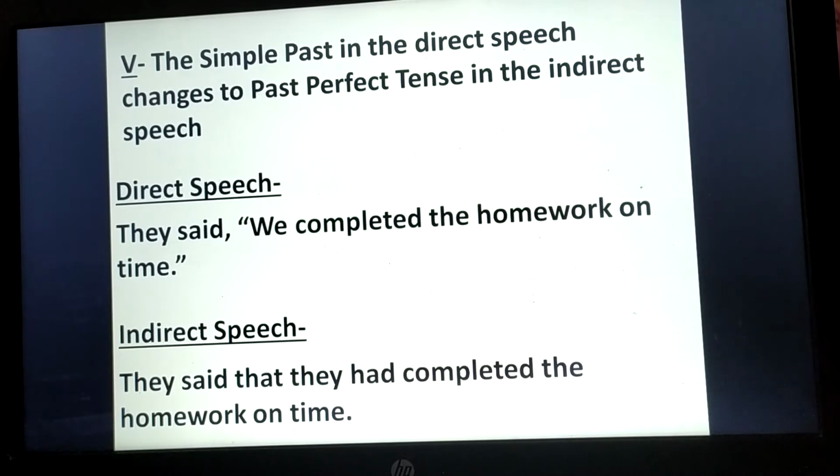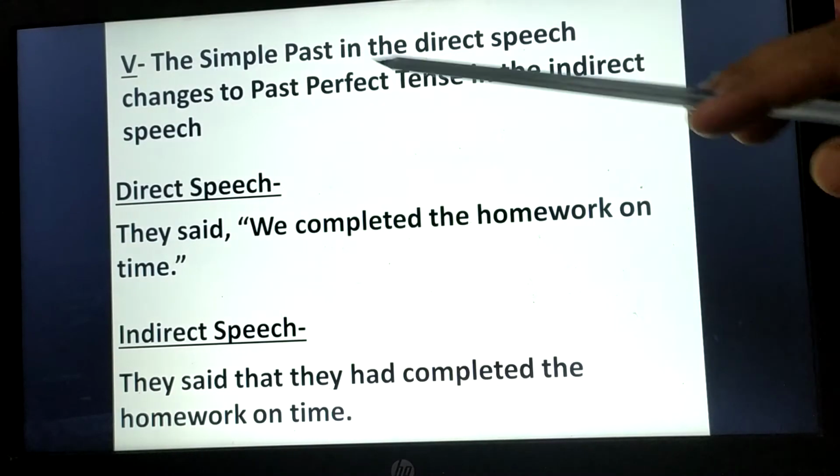After that, it was all about the simple present to simple past, present continuous to past continuous, present perfect to past perfect, and will and shall to would and should. But now there is one another thing. If the direct speech is in the simple past, how will we convert it into indirect speech?